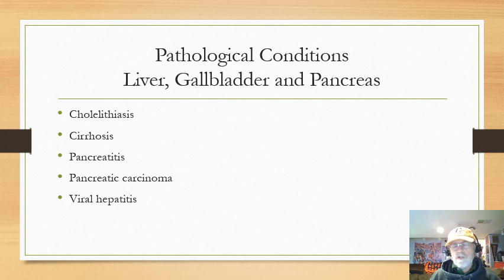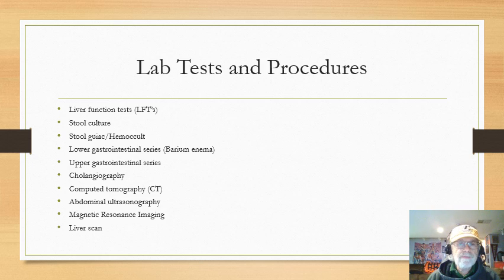Viral hepatitis, there's a number of different types, A, B, C, D, all the way down the road now. And these are just viruses that will cause an inflammation of the liver. And now you see on TV commercials that you could cure certain types of viral hepatitis, only certain types. And it's not that you can cure it, because you can't cure a virus, but you can control it. Okay, and you can reverse some things, and that's just an inflammation of the liver. Hepatitis: hepato means liver, itis means inflammation, inflammation of the liver because of a virus.